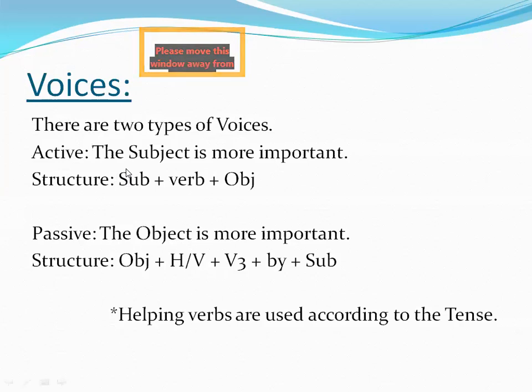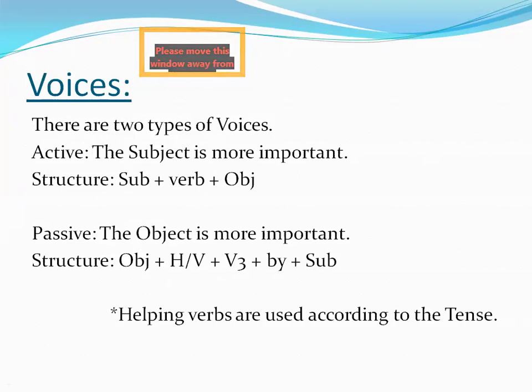He can be a person, an animal, whatever. So the subject is the most important thing in active voice, that's why we place it first. Then the verb gets the second place, and then the object on which the work is performed. But in the passive voice, the object is more important.